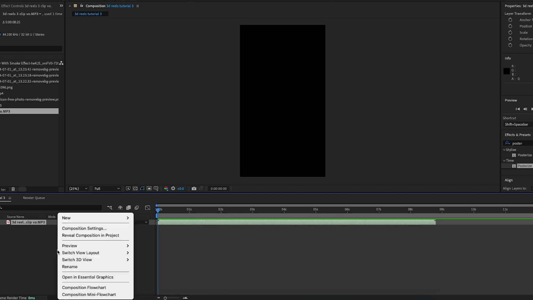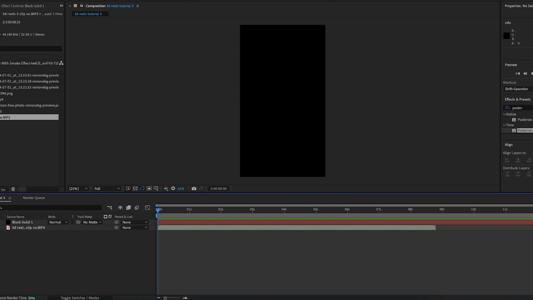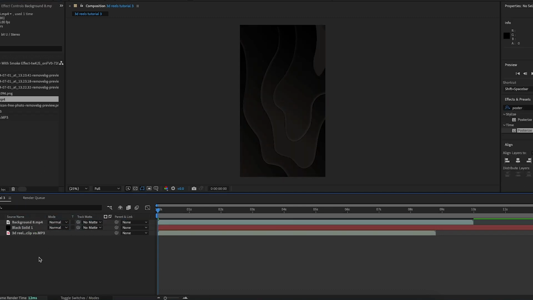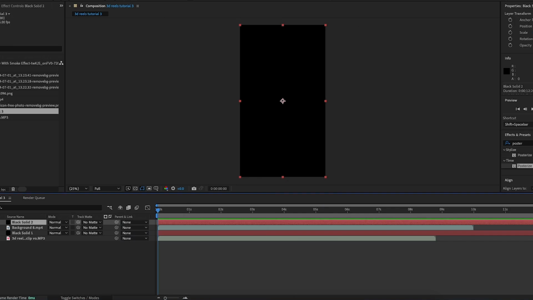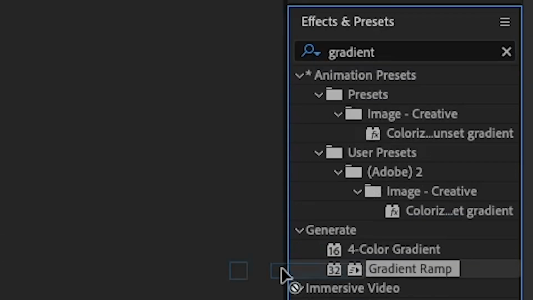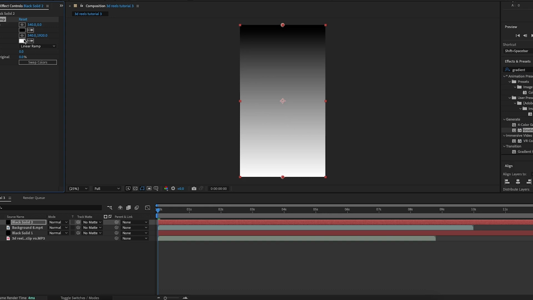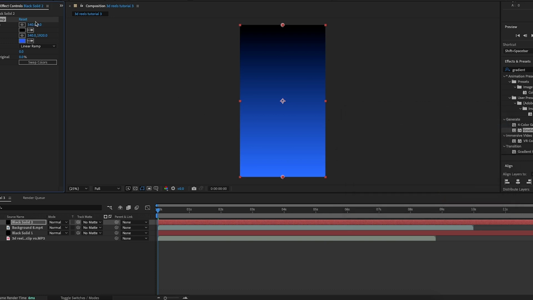Then I'm going to create a new black solid, and I'm going to import this wave background that you can also find a link to in the description below. Then I'm going to create another black solid, and I'm going to search up in the effects and presets gradient ramp, and I'm going to add that onto the top black solid. I'm going to make the bottom color this blue color, and I'm just going to increase the first point, so it's up here, and the point is around -500.